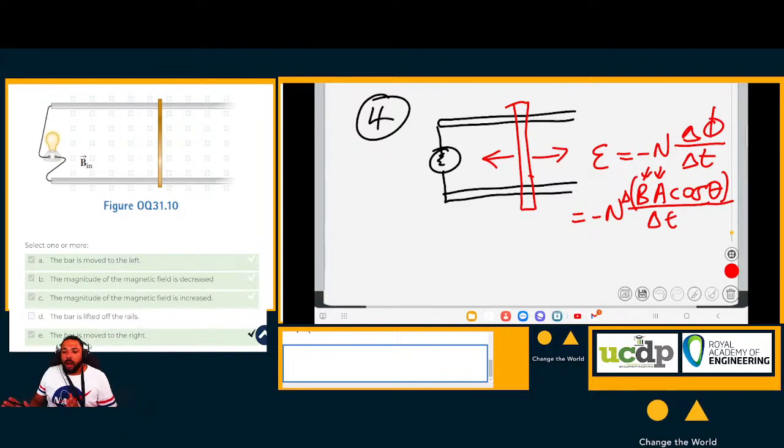So if the bar is moved while it is still on the rails, important, it must still be on the rails, it means the area changes, which means the magnetic flux changes, which means an EMF is induced.